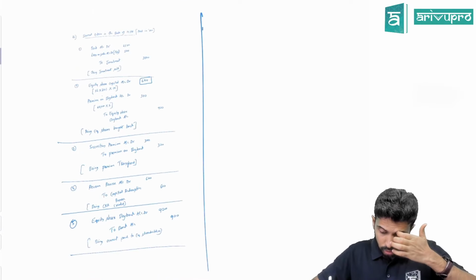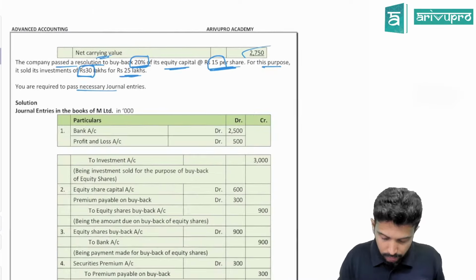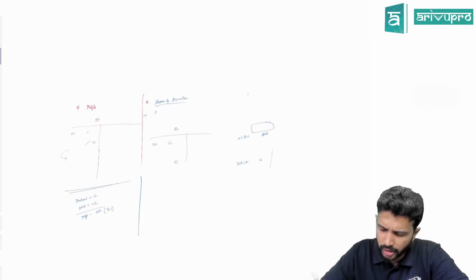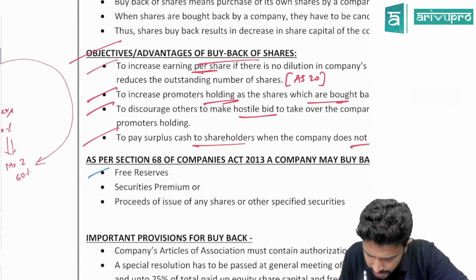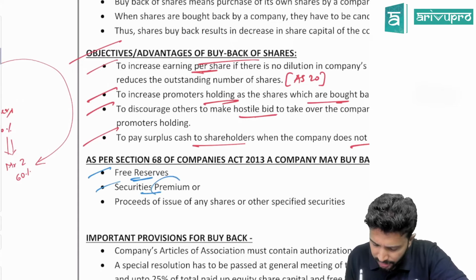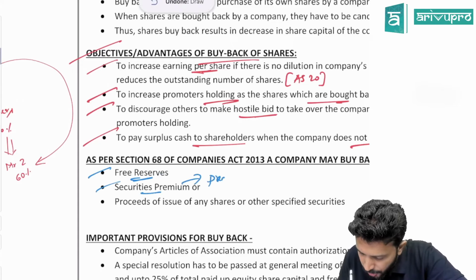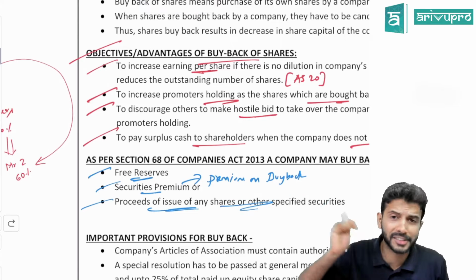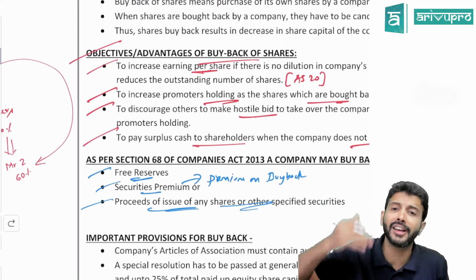No balance sheet is there here, so I think the problem is done. Can I move on to the next question? In fact, what are the 3 methods of buyback I told, sir? Profits, shares, combination. Instead of profits, here the books will say free reserves. For our class purpose, we call it profits. Next is securities premium. Ignore securities premium, you can utilize it only to transfer what? Premium on buyback. The other one is proceeds from the issue of shares or securities. Combination they have not written, but combination is a method that generally gets tested in examination.